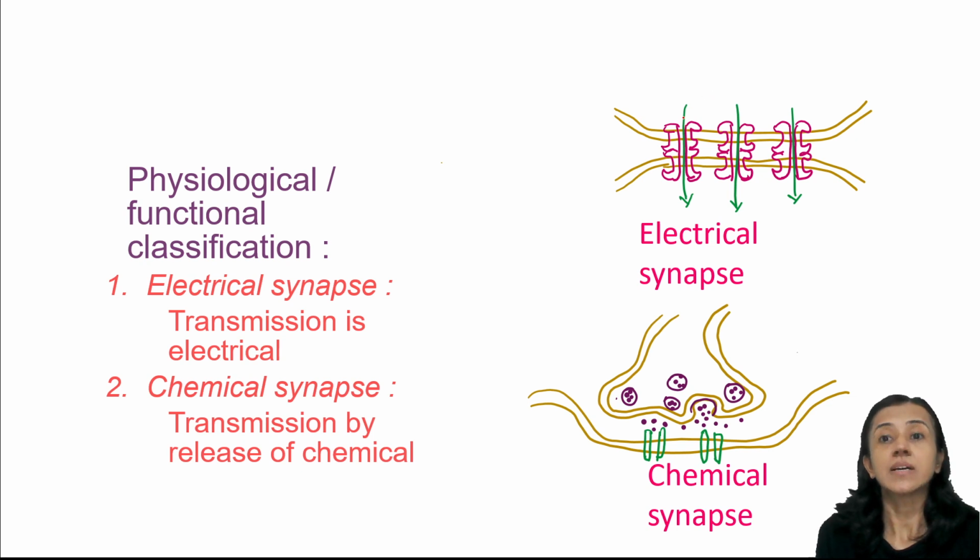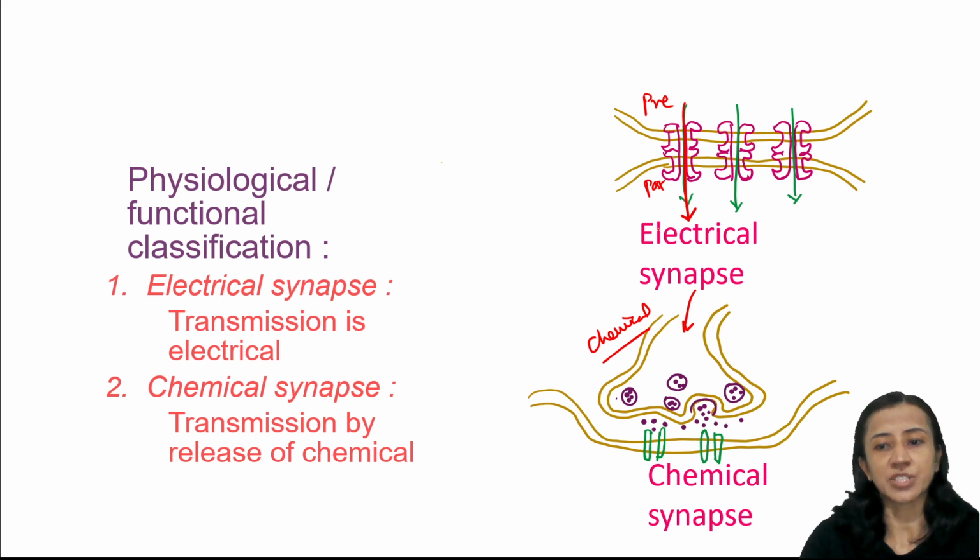In electrical synapses, there is a gap junction between the pre and postsynaptic neuron. So, information will directly pass from presynaptic to postsynaptic. Whereas in chemical synapses, the information will pass in the form of action potential from the presynaptic side. Then there is release of a chemical neurotransmitter, which helps in the transmission of the action potential.